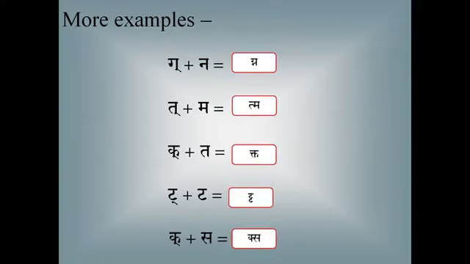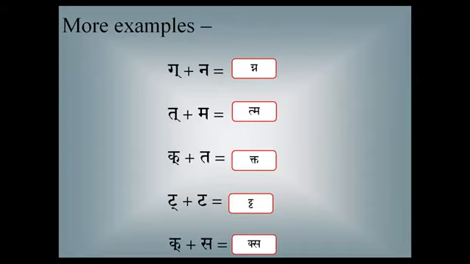Kakara plus ta, kta. You can note how kakara plus ta is written. This is how you will see it in the printing. In books, you will see it like this, as though it's a separate letter. So you have to note this. This can be written like this or in another way also. Another way means a simple one: you write kakara, followed by the ta next to it.